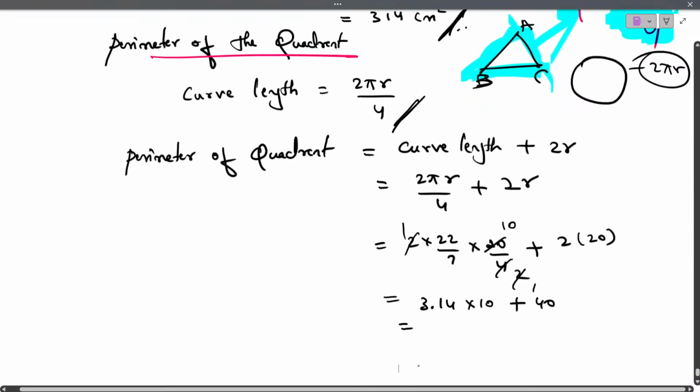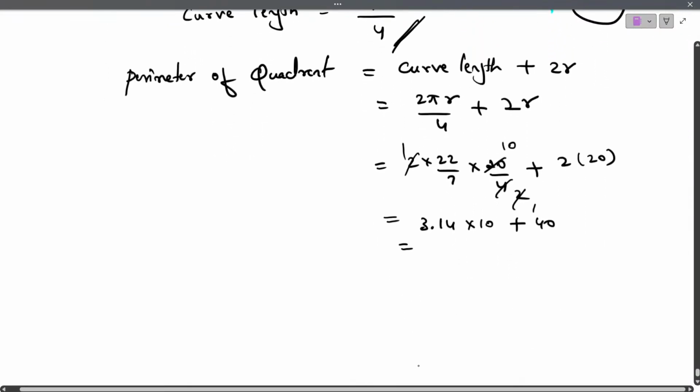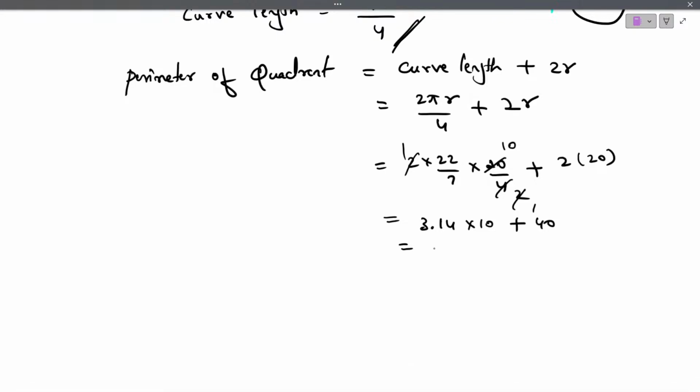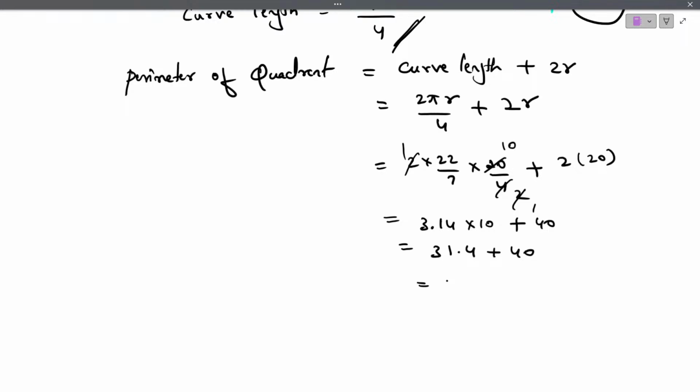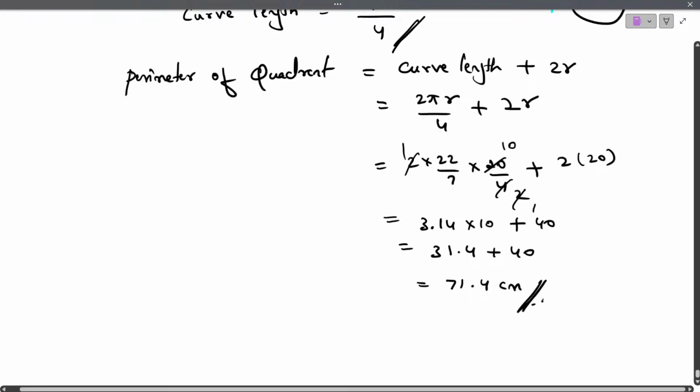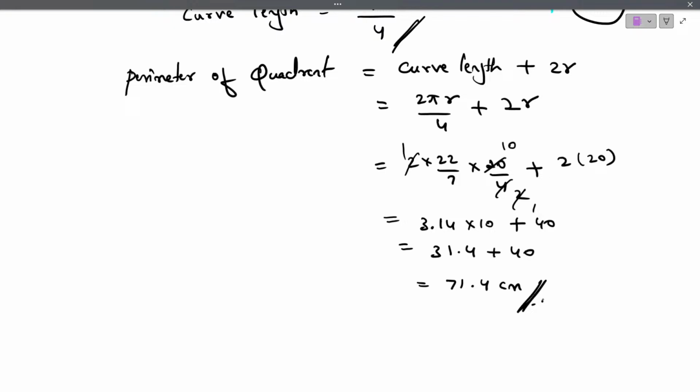So 3.14 into 10, what does it become? 3.14 into 10 you can multiply, it becomes 31.4 plus 40. 31.4 plus 40 gives you 71.4, 71.4 centimeters. Is this clear?